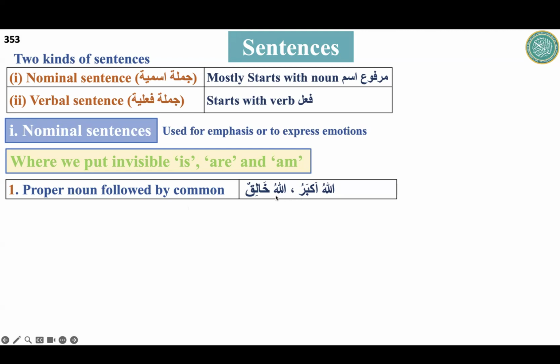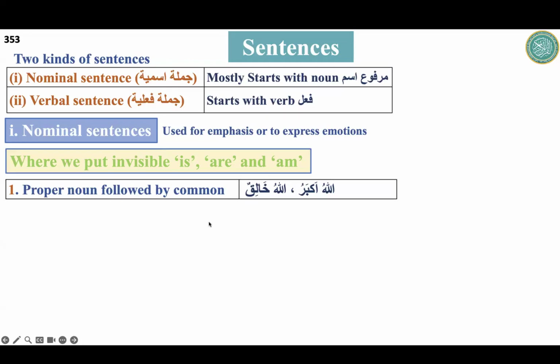If I change this to Allahu al Khaliqu, what will be the translation? Allah the creator. Very good, that is a fragment. So I remove al, so Allahu Khaliqun: Allah is the creator. There is no is here in Arabic, but we have to put is, and we put it after a proper noun followed by a common noun. Thank you very much.